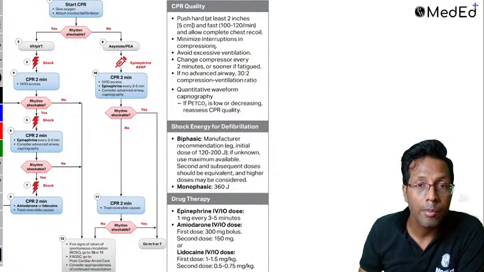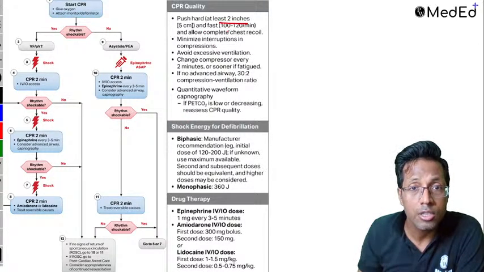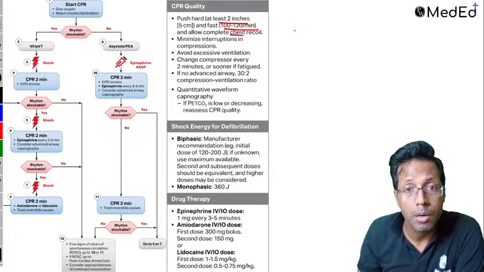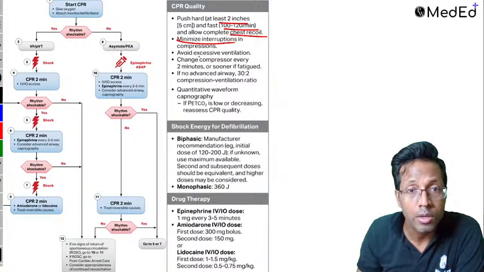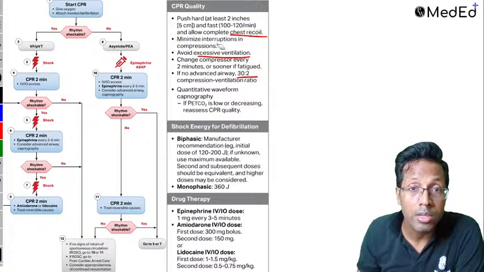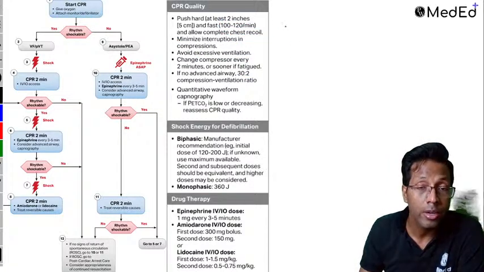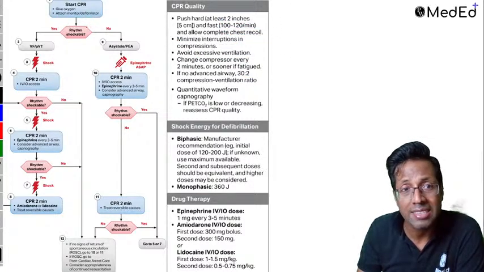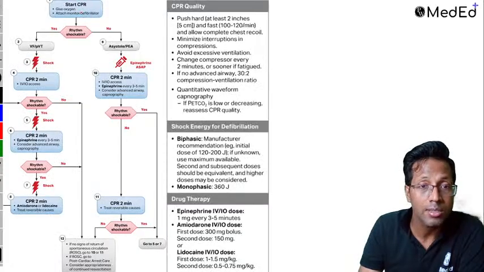High quality CPR is an important point which I discussed with you: at least 2 inches depth, 100 to 120 per minute, chest recoil, minimize interruptions, avoid excessive ventilation, 30:2, right? And there are 2 important monitors which you use. Now this is what is given in ACLS. This chart that you see is ACLS.